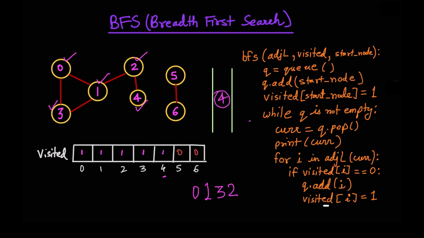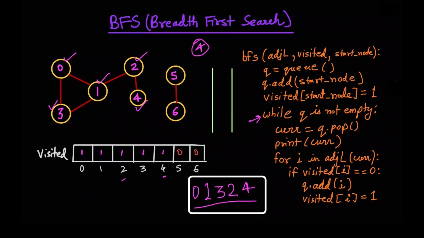Okay, now we are back at this loop here. So we'll pop this out, print it out, and for all of its neighbors which are unvisited, we'll need to add them to the queue and mark them as visited. Now, 4 has a neighbor as 2, which is already marked as visited, so we don't need to do anything here. So we are done. So we just printed 0, 1, 3, 2, 4.